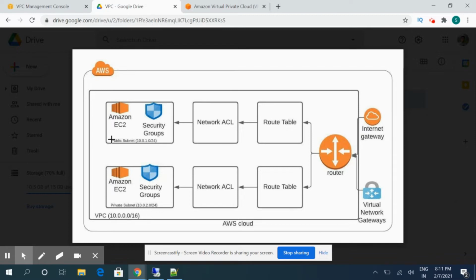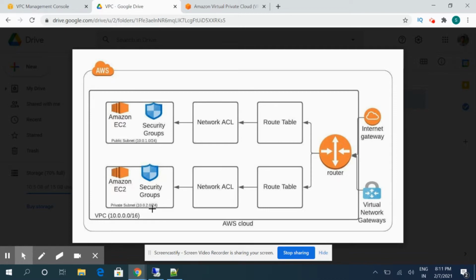Then we have two subnets, called the public subnet and the private subnet. As the name suggests, the public subnet allows traffic to communicate over the internet. Whenever we want our servers to be able to communicate over the internet, they will be configured in a public subnet. The web applications we create will be hosted in that public subnet. However, in the private subnet, the communication is internal between the servers or between the IPs, which will not be available over the internet.